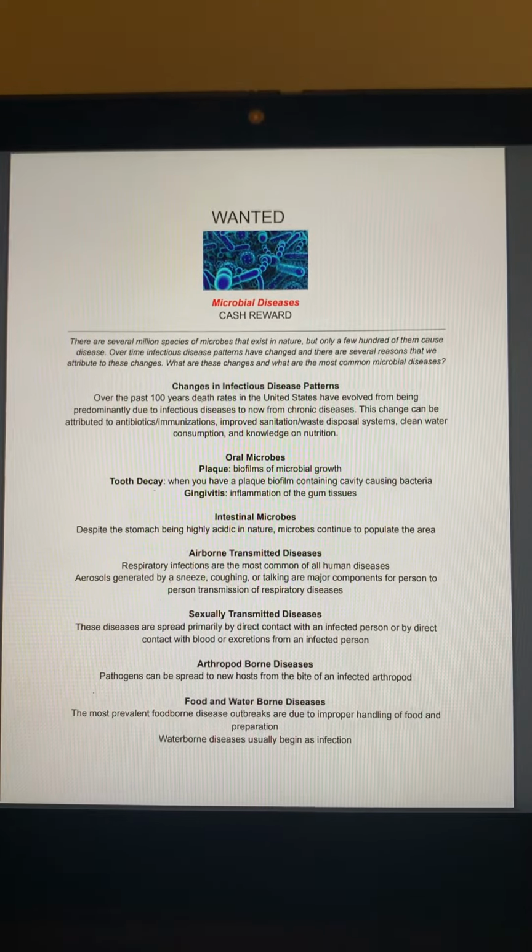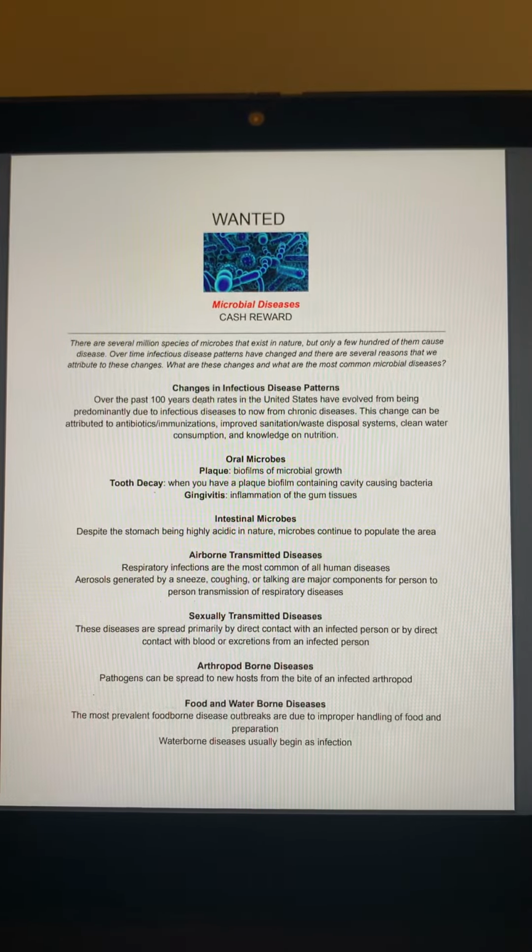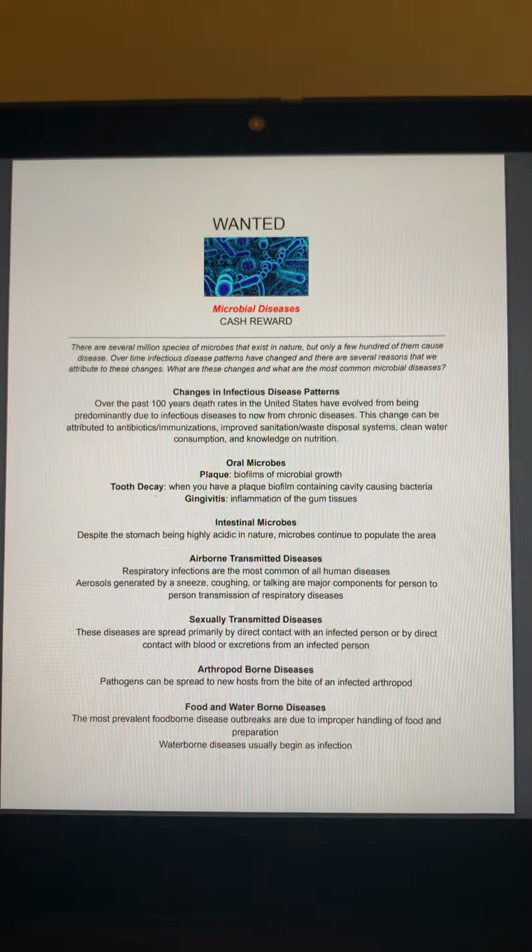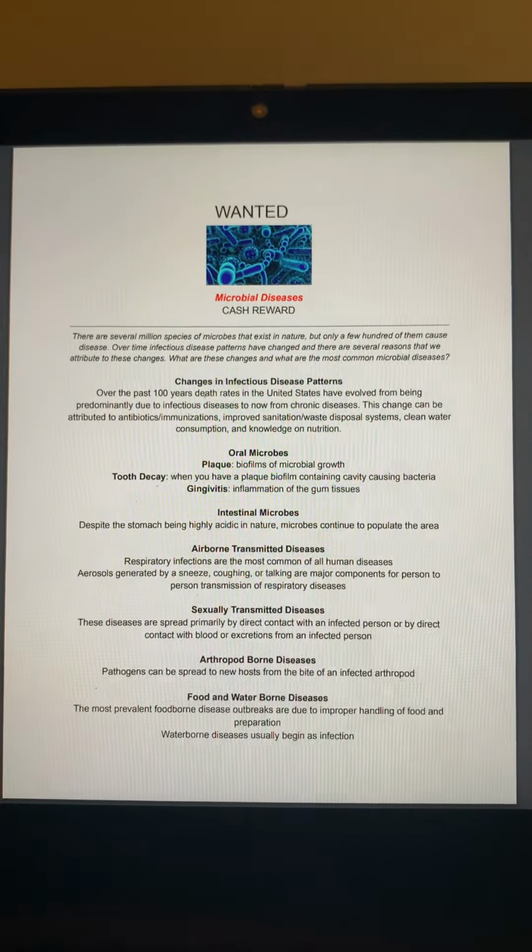It is transmitted to humans primarily through consumption of contaminated food such as raw or undercooked ground meat products, raw milk, and contaminated raw vegetables.